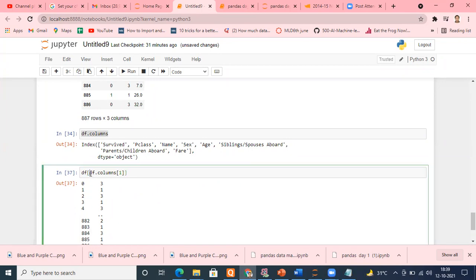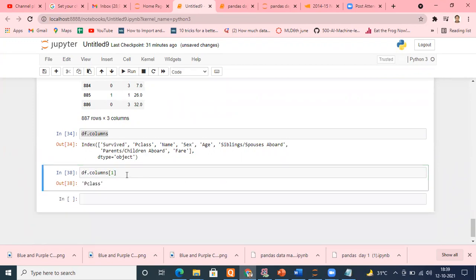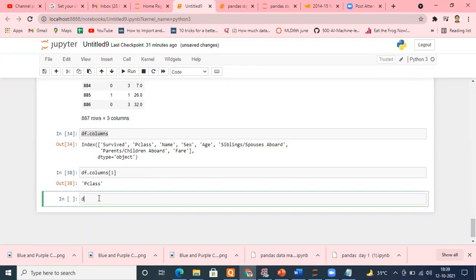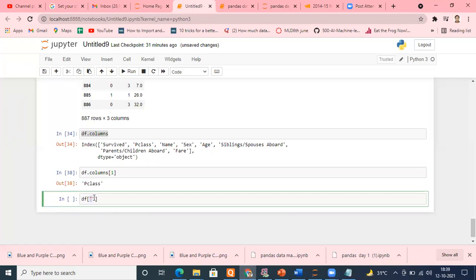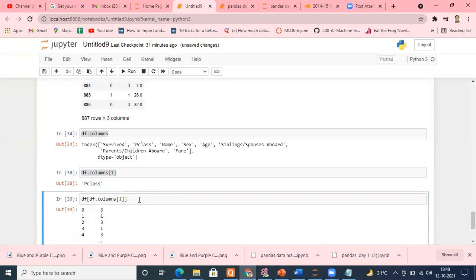Simply, remember this thing: if I remove this, I'm getting the name of the second column. And how do we access an individual column? We put df, a bracket, quotes, and the column name. Right or wrong? Please tell me. This is the way to access an individual column. But df dot column name is already giving the name and quotes as well. Then why do I put the quotes here? Just remove them, copy it and paste it here. I'm able to get it.